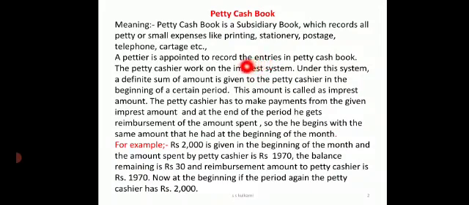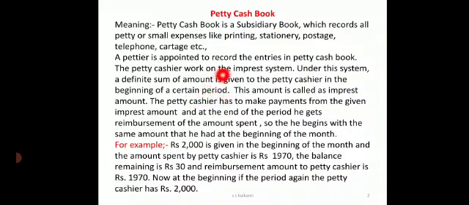In the same manner, even a petty cashier is given a certain sum of amount, whether 1000, 2000 or 3000, and that amount is called the imprest amount. It is a definite amount which is given to the petty cashier to meet all these small expenses. Within that given imprest amount, he has to meet all the expenses of the month, and at the end of the month he has to get the entries recorded by the main cashier.